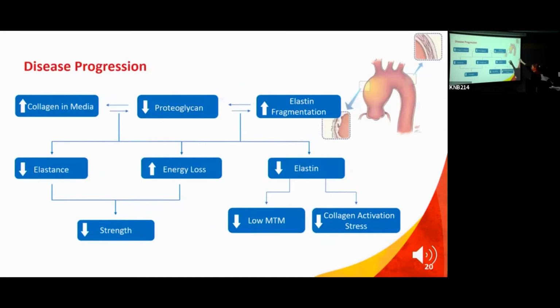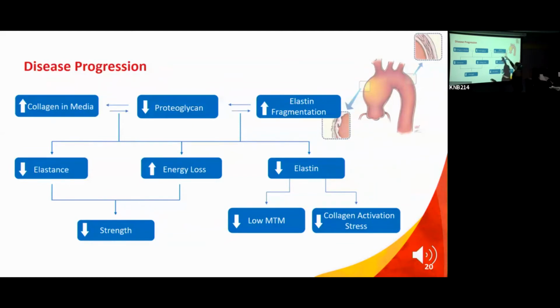So we have three things on top, and we would love with our next studies to possibly put them in more of a cascade or understand what comes first. For now, we can't tell you. What we can tell you is that we see that in these degenerated aortas, we have less proteoglycans, we have elastin that starts fragmenting, and we have collagen in the media where it shouldn't be.